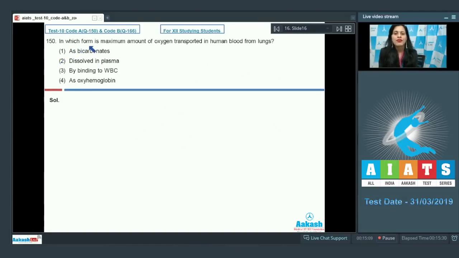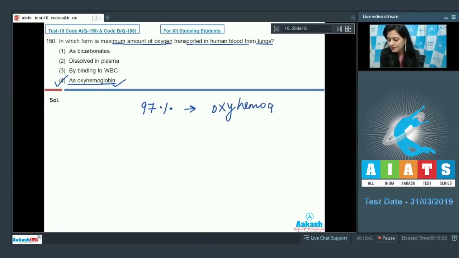Question number 150. In which form is maximum amount of oxygen transported in human blood from lungs? And the options are as bicarbonates, dissolved in plasma, by binding to WBC, as oxyhemoglobin. And the correct answer to this question is option number 4, as oxyhemoglobin. Maximum amount of oxygen transported in human blood from lungs is in form of oxyhemoglobin. 97% of oxygen is transported in form of oxyhemoglobin, whereas rest of the 3% is in dissolved form in plasma.